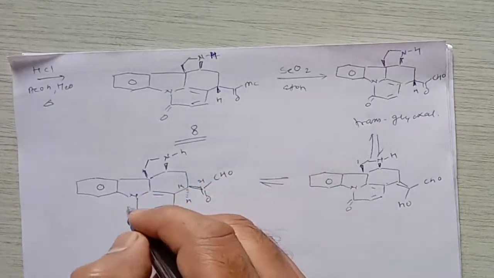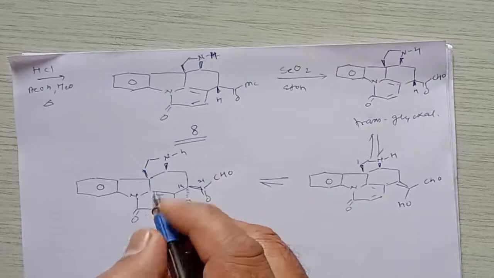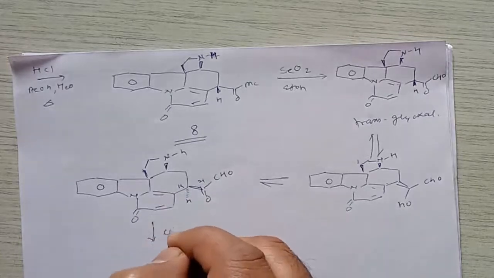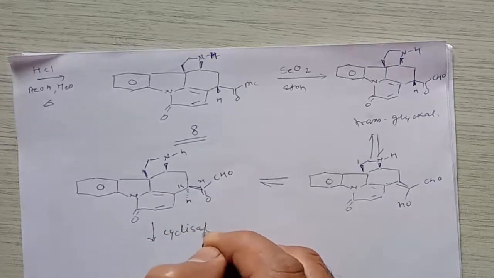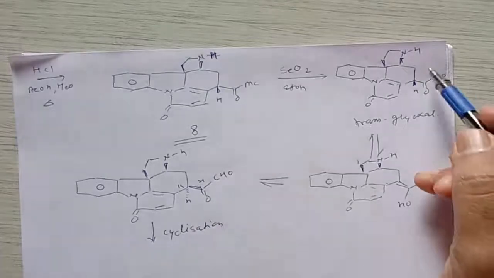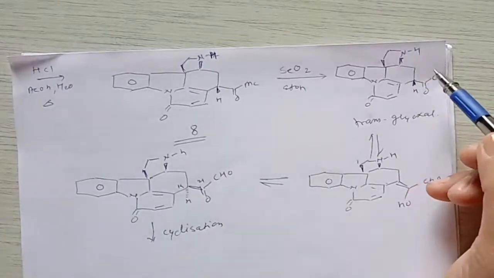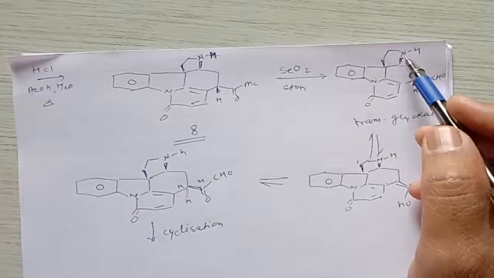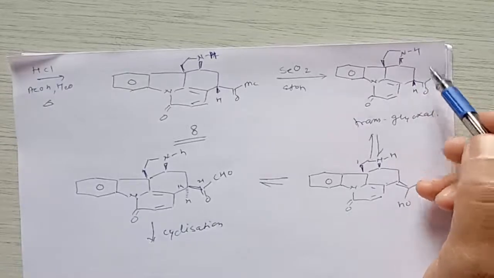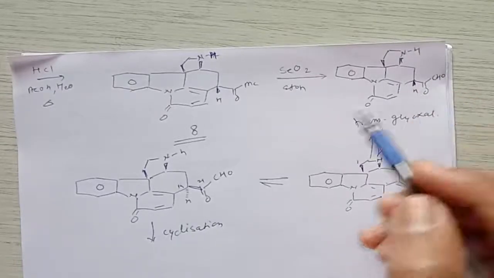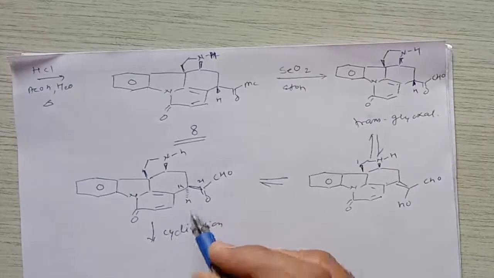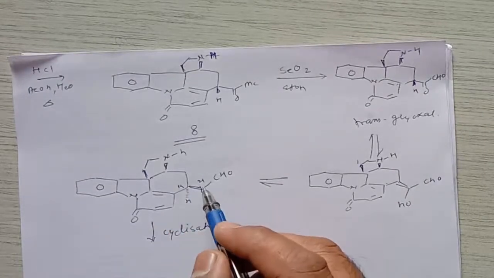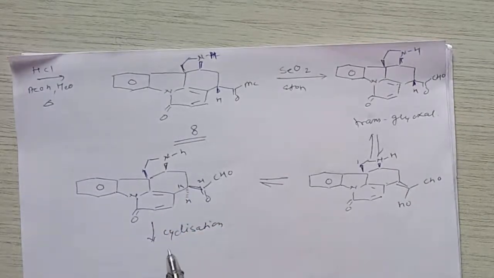Then this compound will undergo cyclization. If the compound is present as the transglyoxal, it does not undergo cyclization because this carbon group and this amine group are trans to each other. But in the formation of the cis compound, this amine as well as this carbon group are cis to each other, and therefore it undergoes cyclization, and it gives a compound like this.